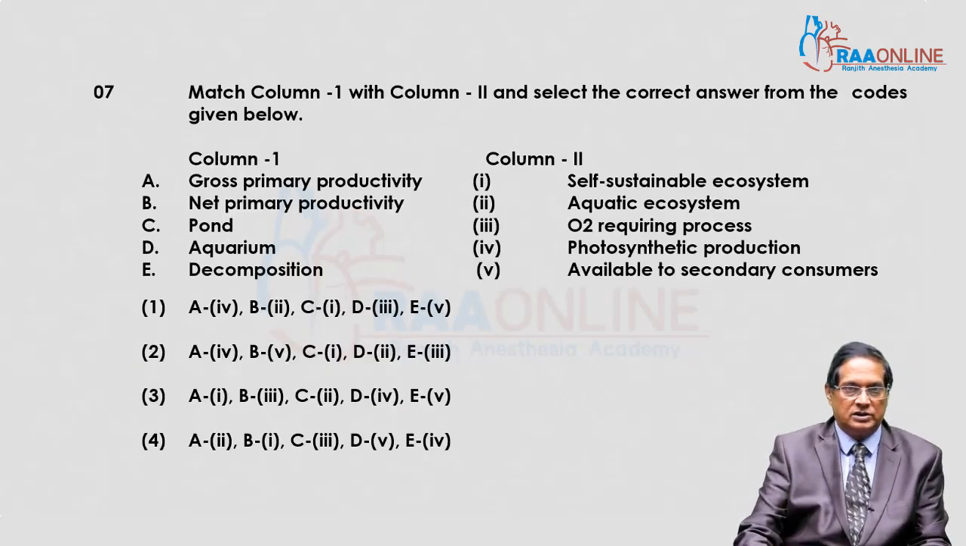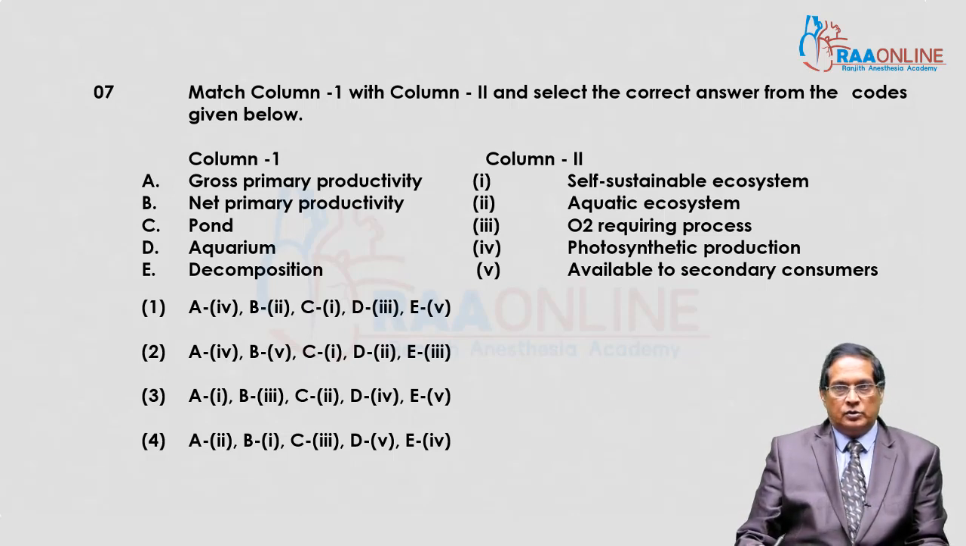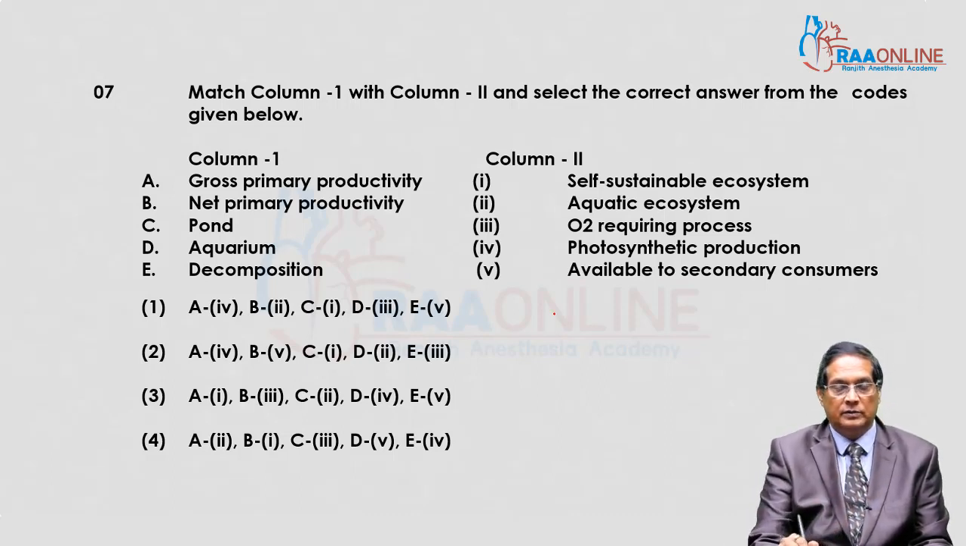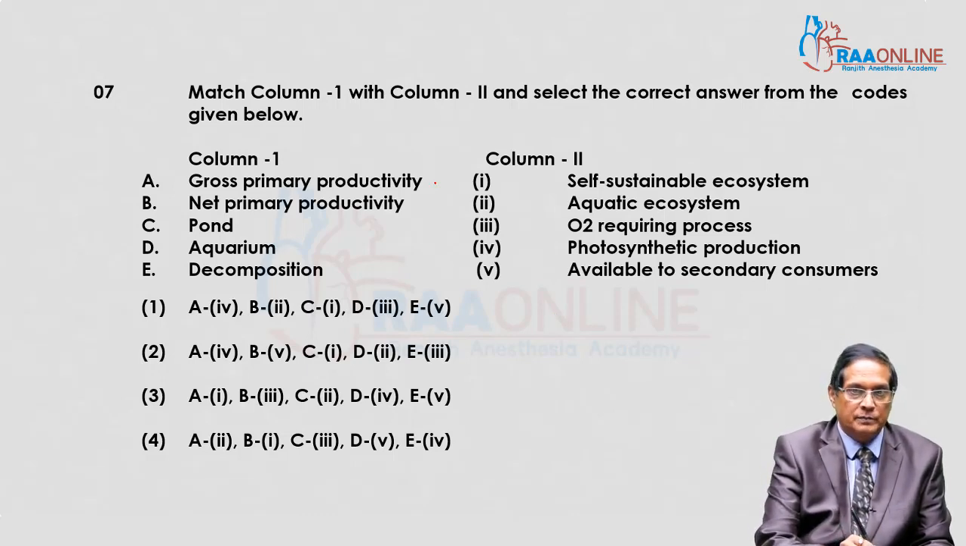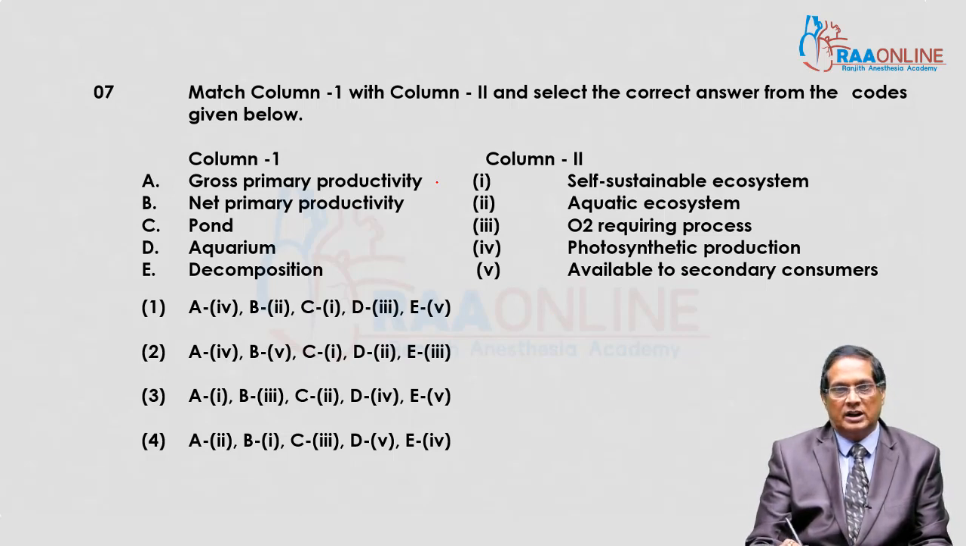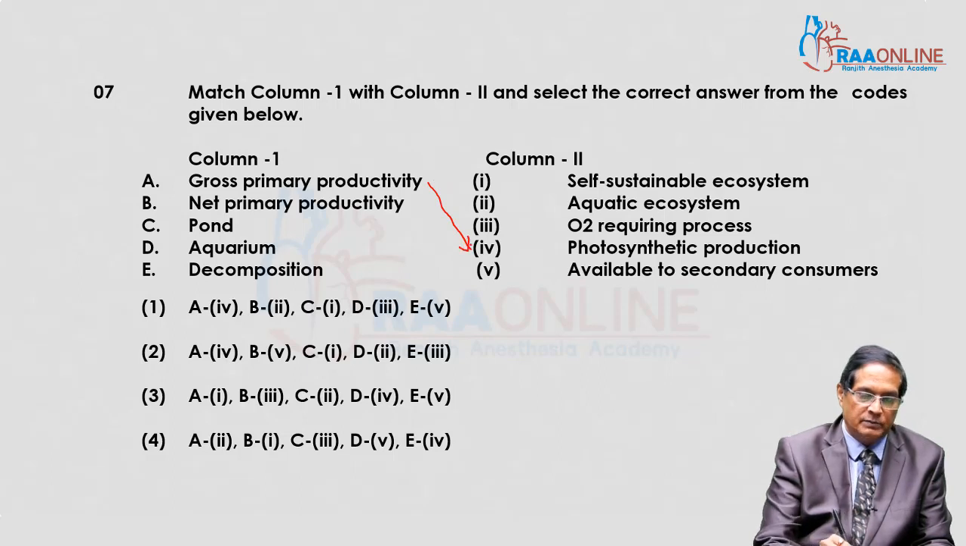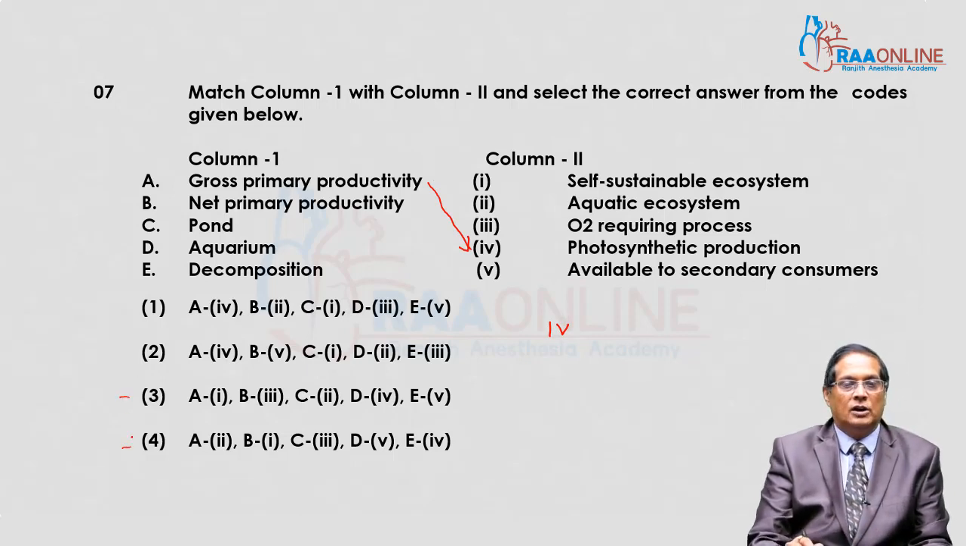Question number 7. Two columns are given with information, and we have to match them, or select the correct match. Matching is already done in the lower section, but only one is correct. Gross primary productivity is total production, that is total photosynthetic production. So start with option 4. In that case, these two are rejected. Now we have to choose the answer from 1 and 2.